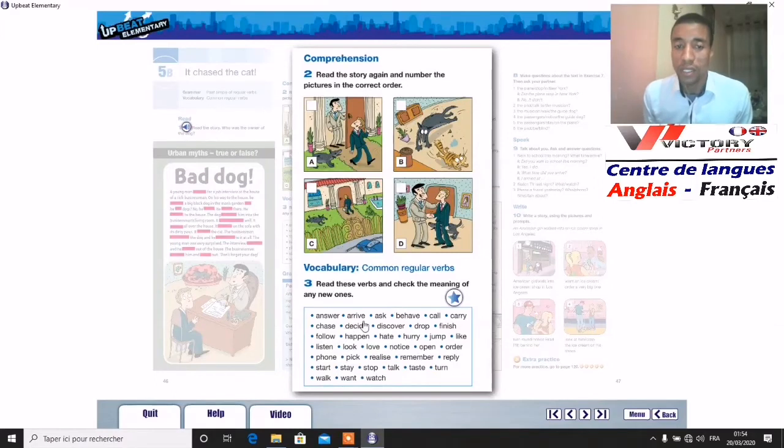It means it ran after the cat. So we have here decide, discover, drop, finish, follow, happen, hate, hurry. Hurry is to move quickly, to jump, to like, to listen, to look, to love, to notice, to open, to order, to phone, to pick, to realize, to remember, to reply, to answer, to start, to stay, to stop, to talk, to taste, or you can taste food, for example, soup.